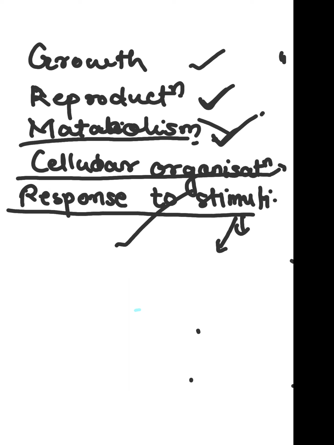Shivering is a response to generate heat. As living beings, we show responses to external stimuli. So any physical or chemical change occurring in the environment is called a stimulus, and for any stimulus, a living organism shows a response. That is called response to stimuli.